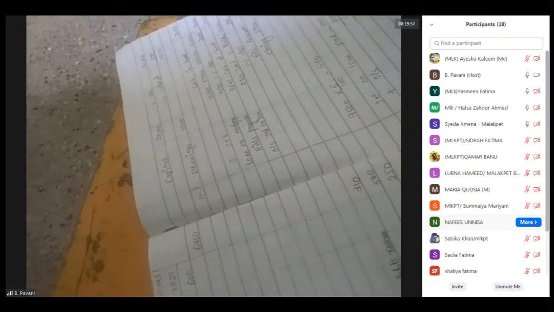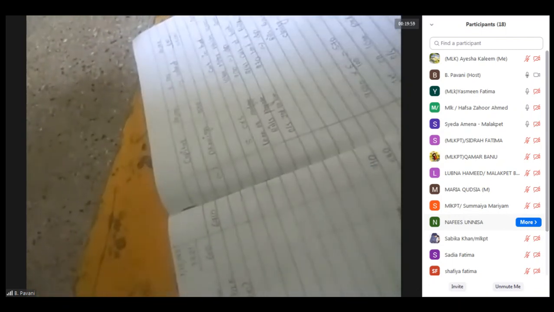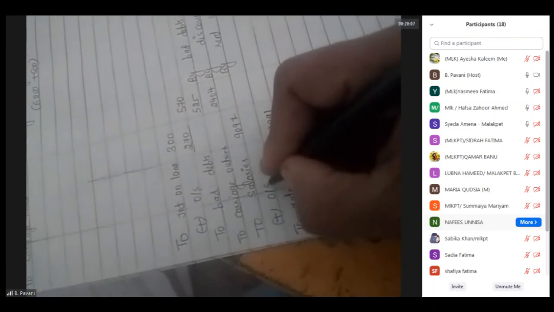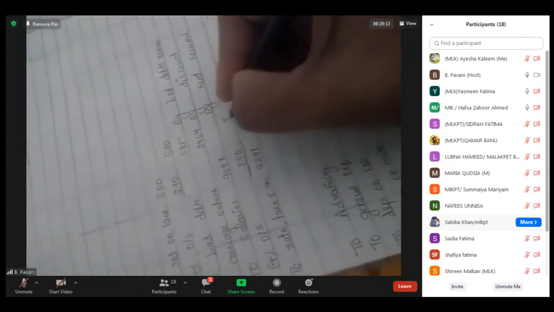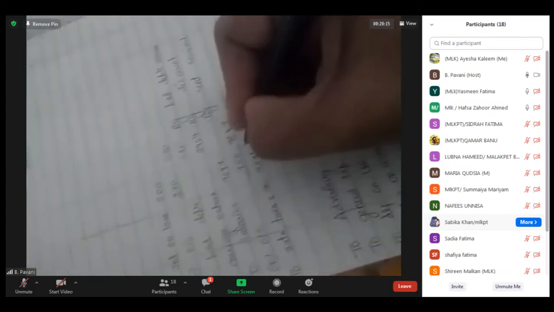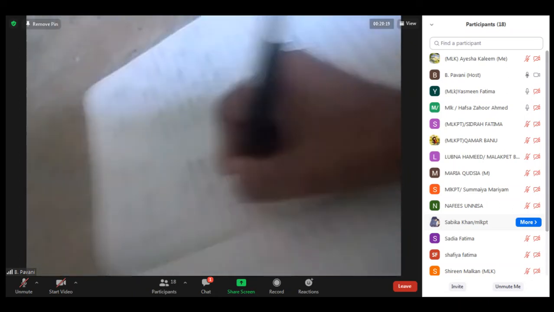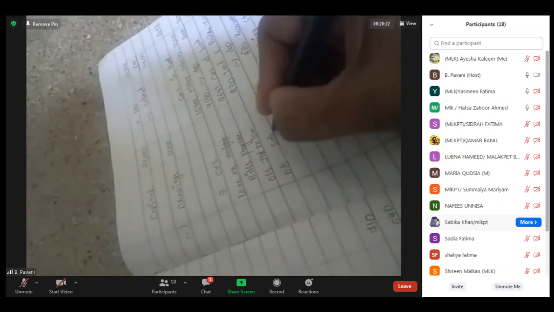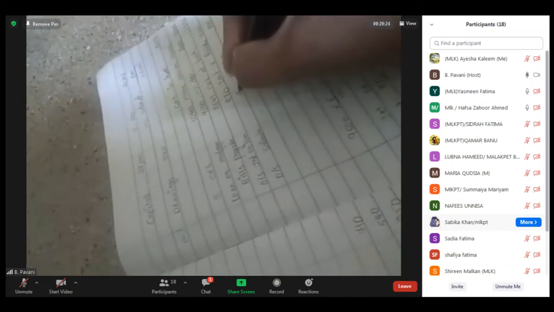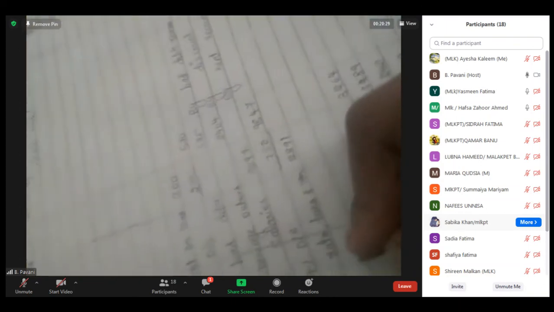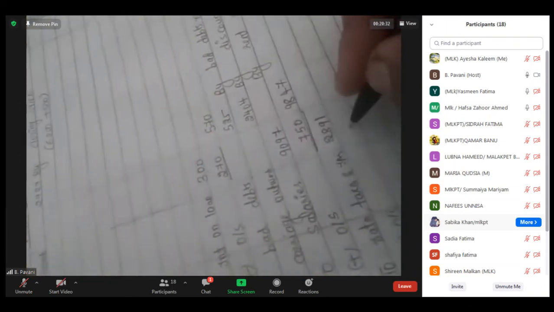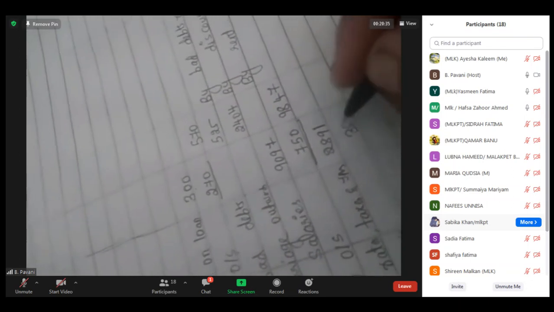The next you see, fourth adjustment, salaries amounting 750 and rates amounting 350 are outstanding. Outstanding means we have to add. So what I'm doing under the salaries, I'm writing it as plus outstanding amount is 750. One effect here and one more effect under liability side, outstanding salaries amount is 750. In the same line, they have given the outstanding rates also. Under rates, I am writing it as plus outstanding. Outstanding rates is 350.